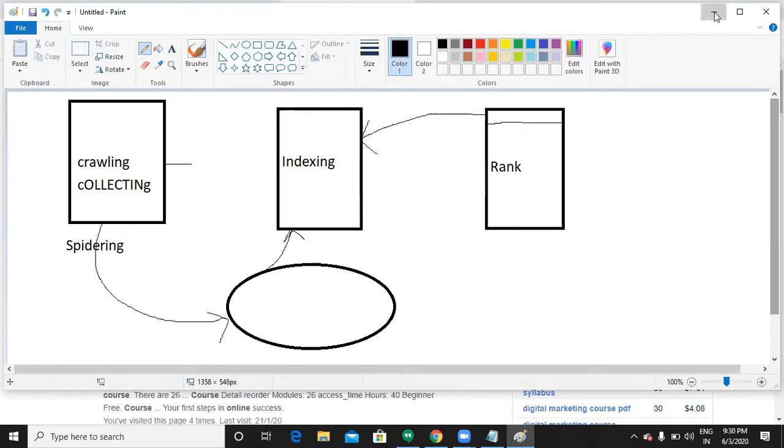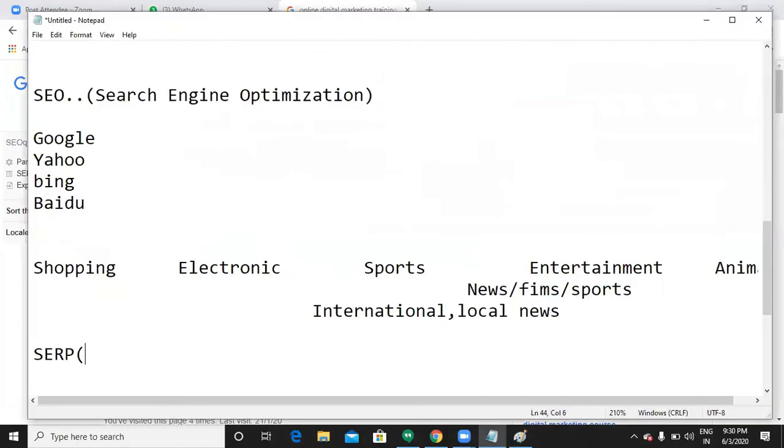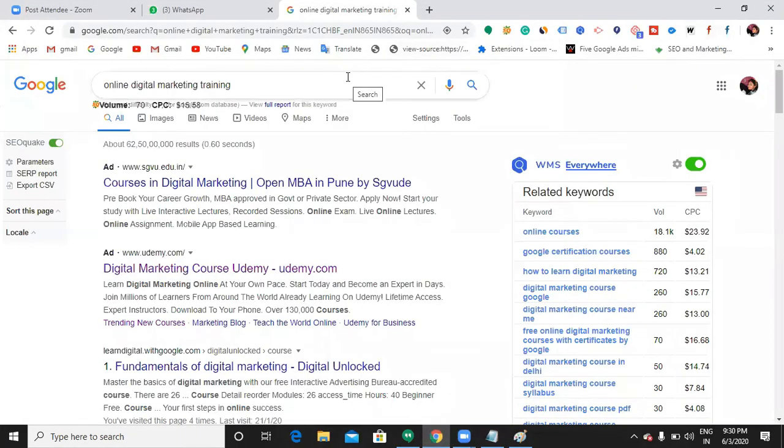What is meant by SERP? First, let me show you what SERP means. Search engine result page. If you can see here, you can see some results over here, and this is called SERP. SERP means search engine result page. You are going to see some results in a search engine called Google, and it is a page. Simply it is called a search engine result page.